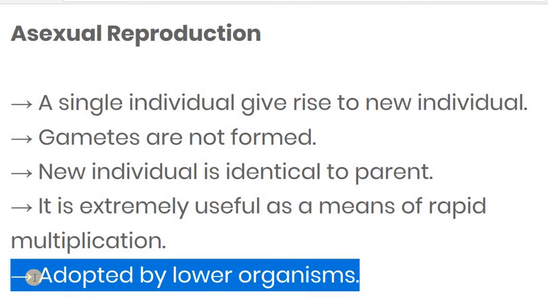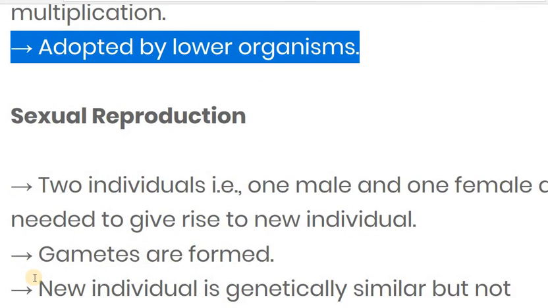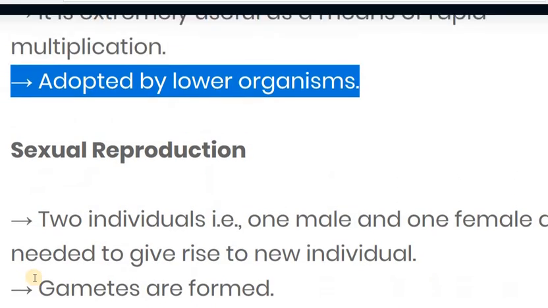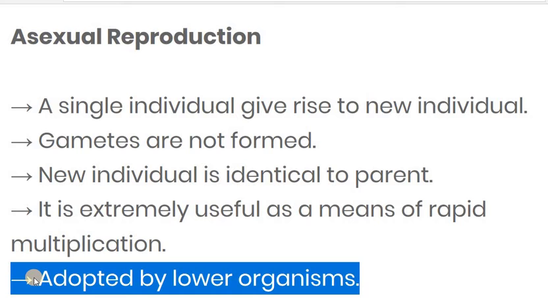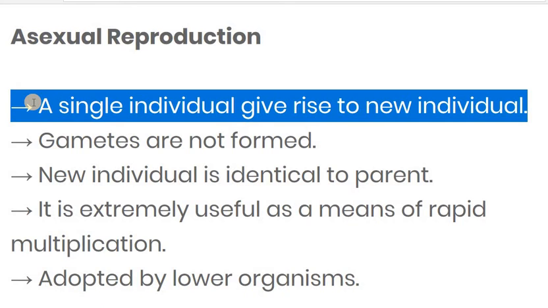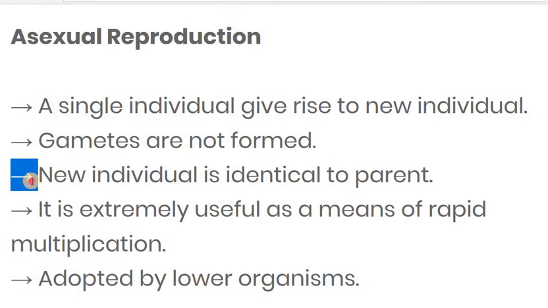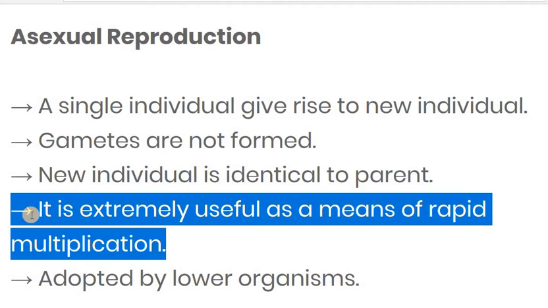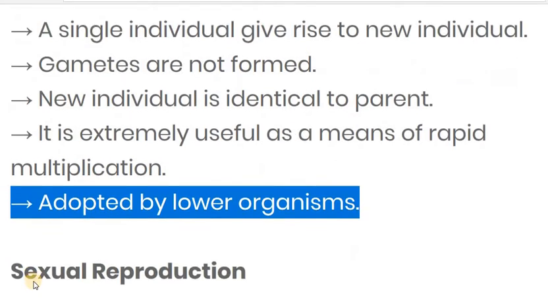The next one is that it is adopted by lower organisms. As I told you, most asexual reproduction occurs in, or is adopted by, lower kinds of organisms. Let's revise asexual reproduction. In asexual reproduction, a single individual gives rise to a new individual, gametes are not formed, the new individual is identical to the parent, it is extremely useful as a means of rapid multiplication, and it is generally adopted by lower organisms.